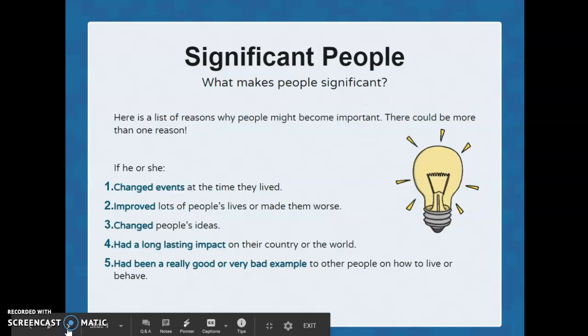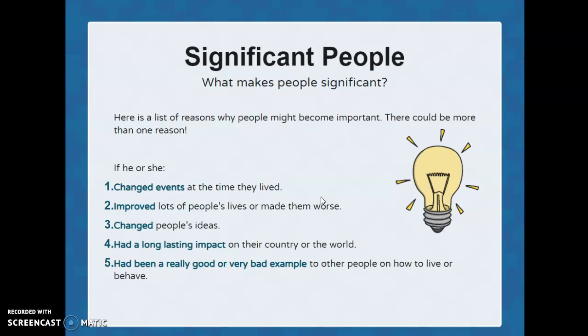Right, so we're going to think about what makes people significant. So here is a list of reasons why people might become important. There could be more than one reason. So when I'm reading these out, I want you to think about, let's use the example of Neil Armstrong.